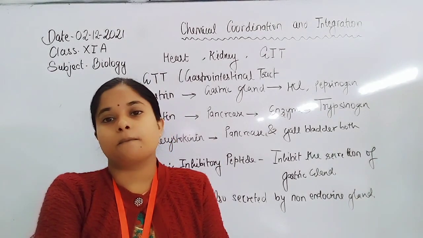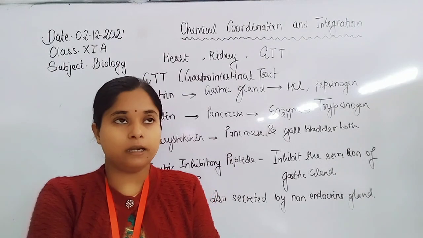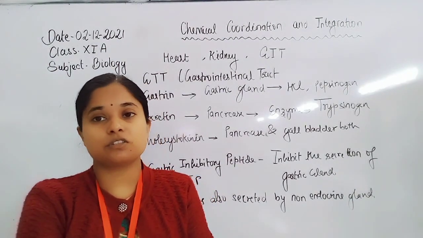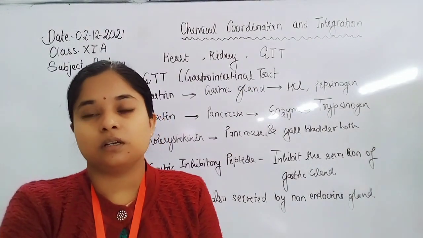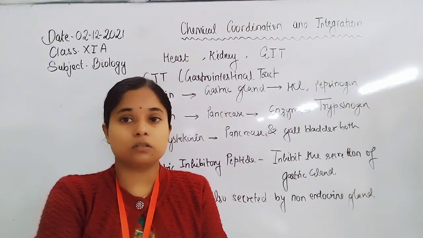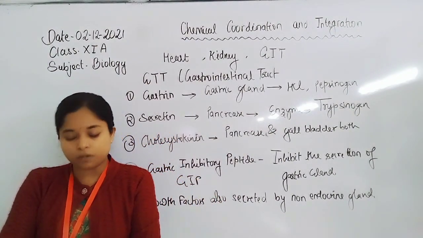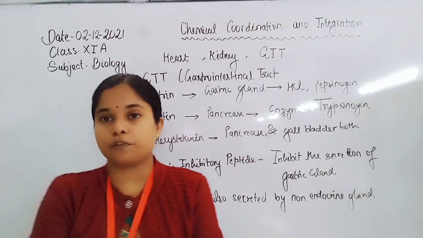Through the second messenger, a cascade of reactions is initiated inside the cell, through which the transcription factor is activated to transcribe mRNA, and through translation the protein is synthesized. That protein is a functional protein responsible for the specific function.